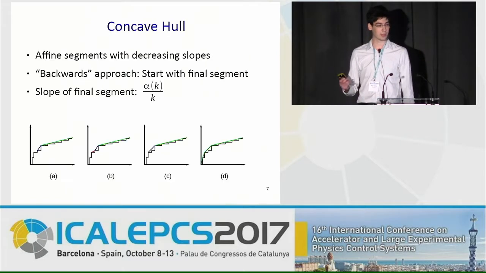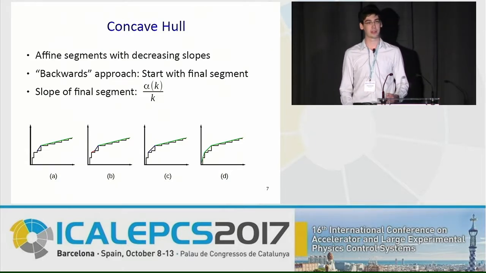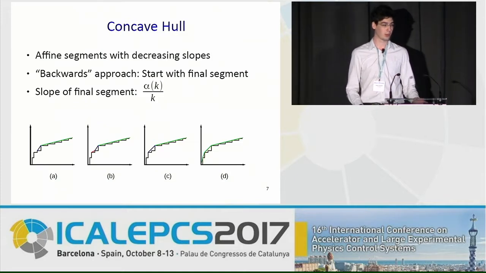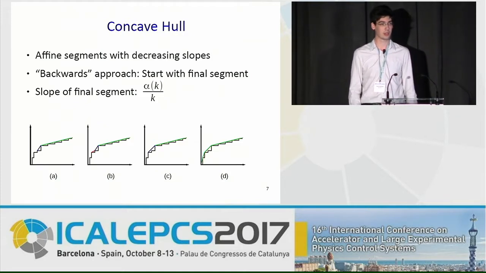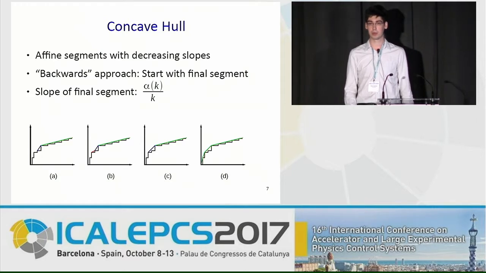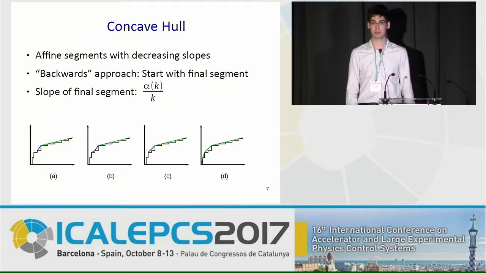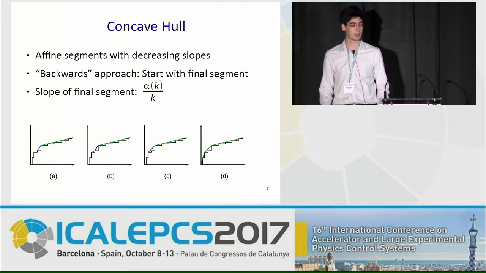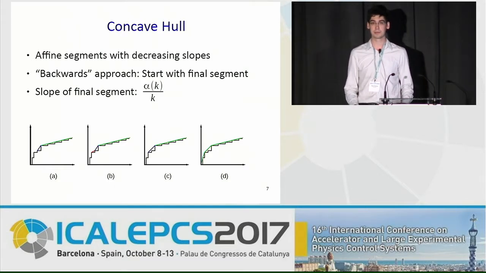And again, this is good because, as I said, we want a concave function. And the concave hull of a pseudo-periodic function is particularly easy to calculate because we know our concave hull will consist of linear segments. We know that each segment will have a lower slope than the preceding segment, because that's the concavity constraint we're having. And the pseudo-periodic function gives us the slope of the last segment, which is alpha of k over k.